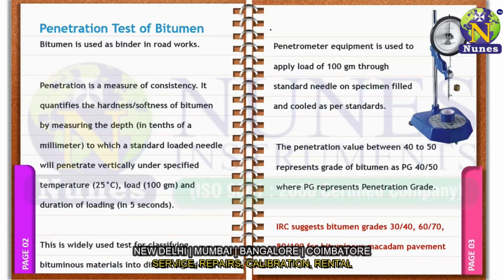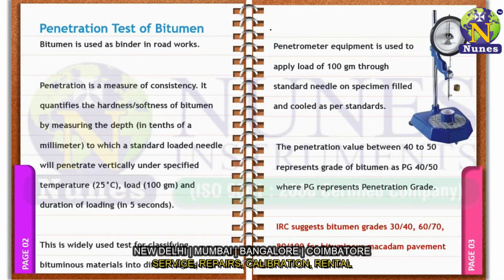The penetration value quantifies the hardness or softness of bitumen by measuring the depth to which a standard loaded needle will penetrate vertically under the specified temperature and load for a specific duration of time.